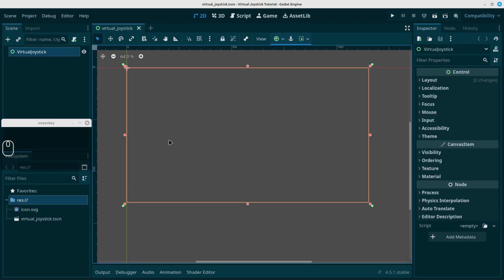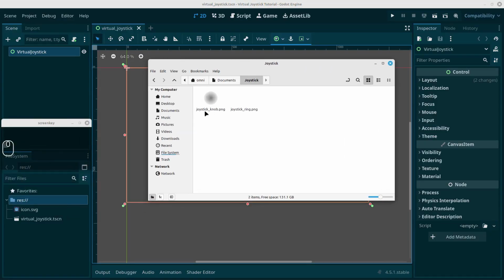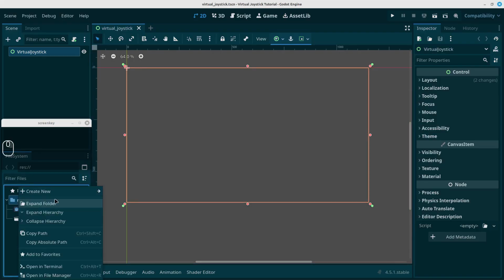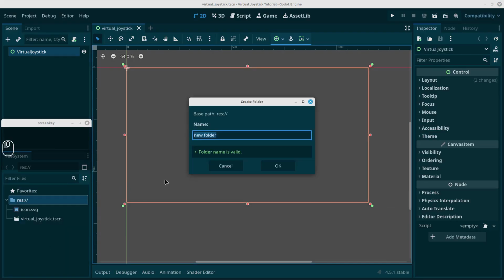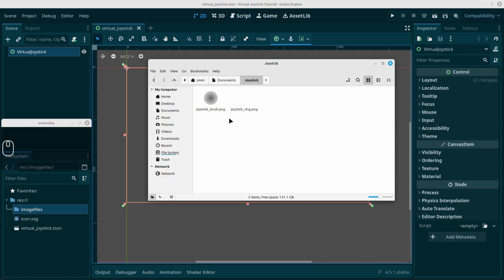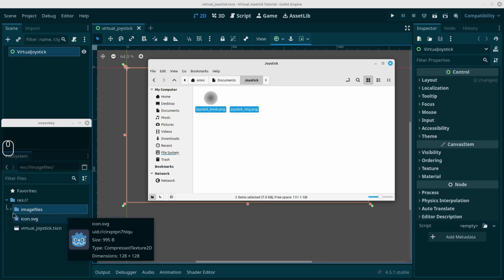And I created my own assets for the joystick ring and the joystick knob, so I'm just going to import them. I created them on Inkscape in case you want to try them on your own, but I'll try to upload it somewhere so that you can download them, and I'll include a link in the description somewhere. So let's just create a folder and just call it image files or something like that, and we're going to drag this into our image files folder, and there we go.